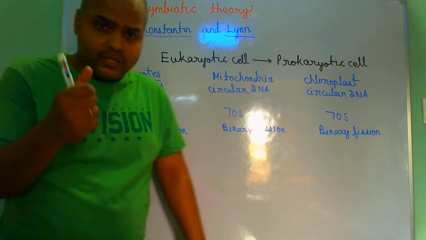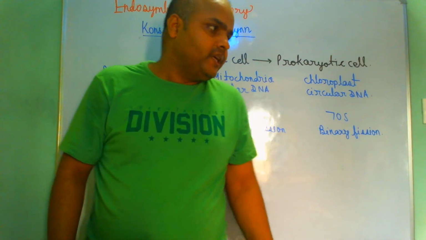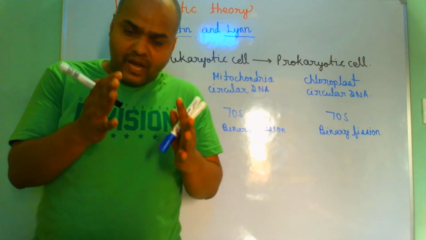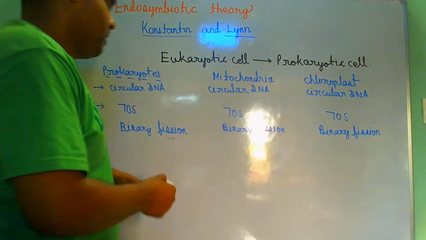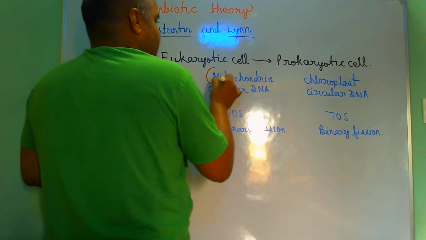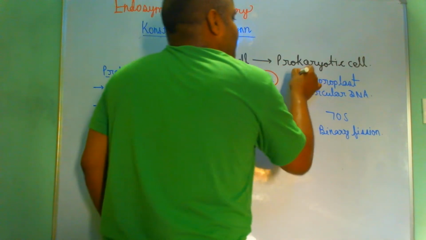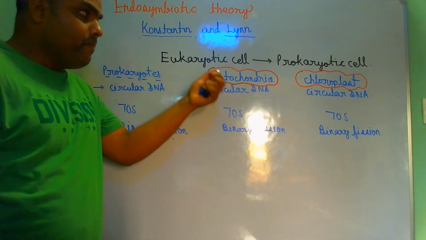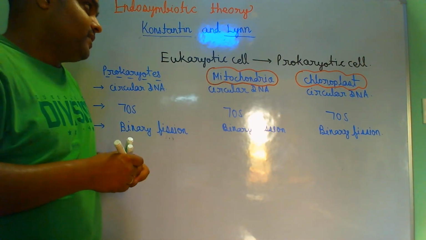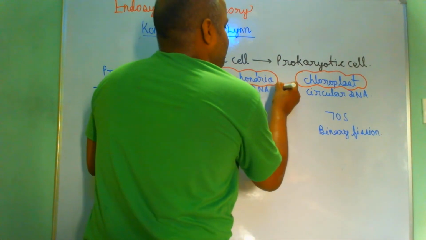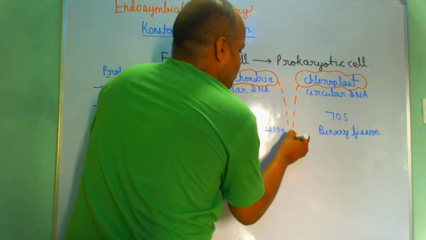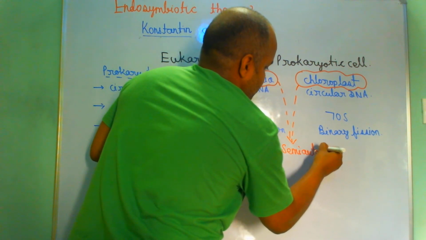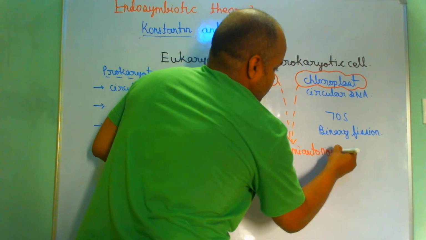Bacteria have no histone protein around their DNA, and mitochondria and chloroplast also have no histone protein around their DNA, right? So even though they are cell organelles, even though they are part of the eukaryotic cell, they still have all the important features of an independent cell. That's why we call mitochondria and chloroplast semi-autonomous cell organelles. Not completely autonomous, but semi-autonomous cell organelles.